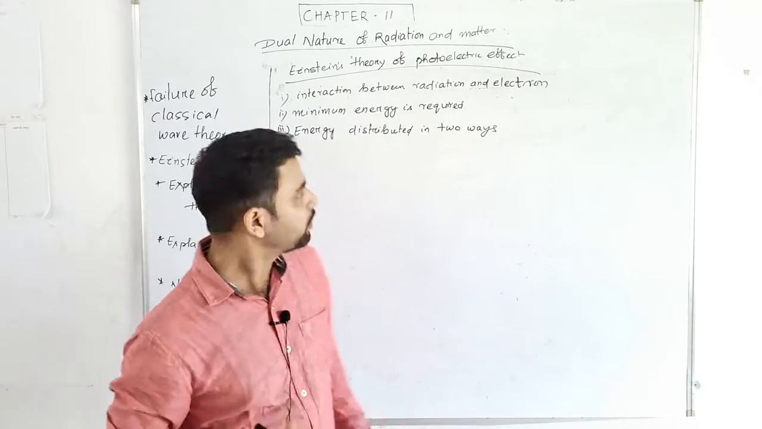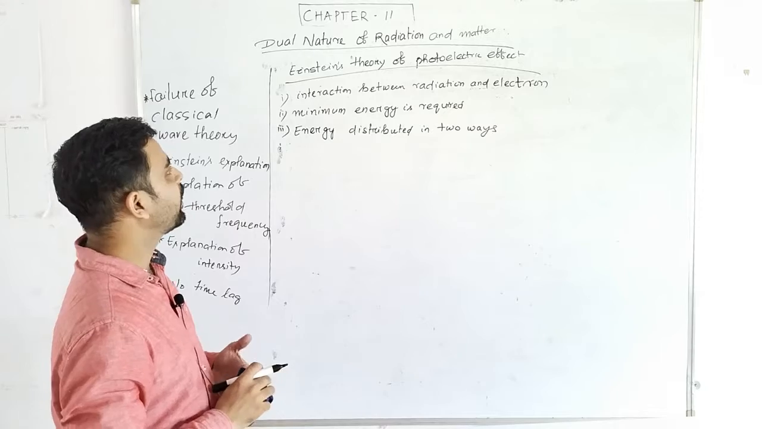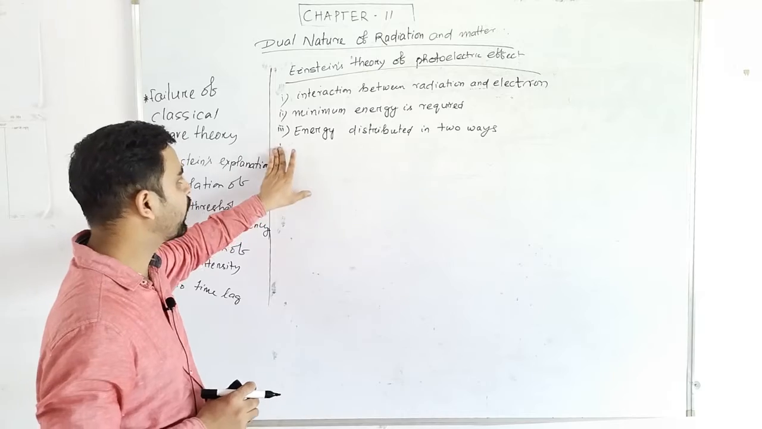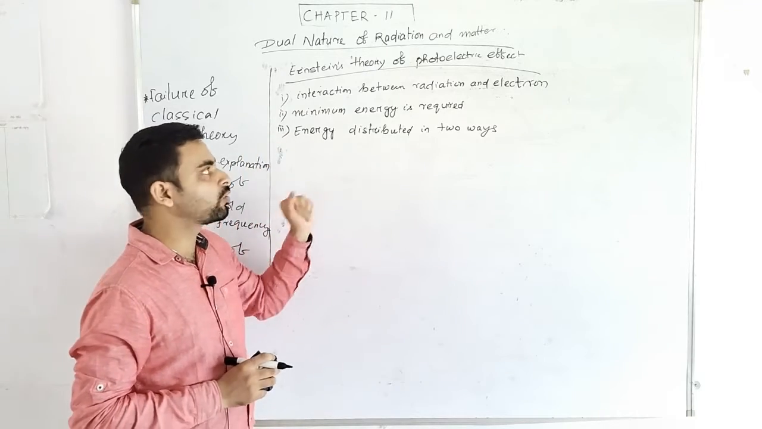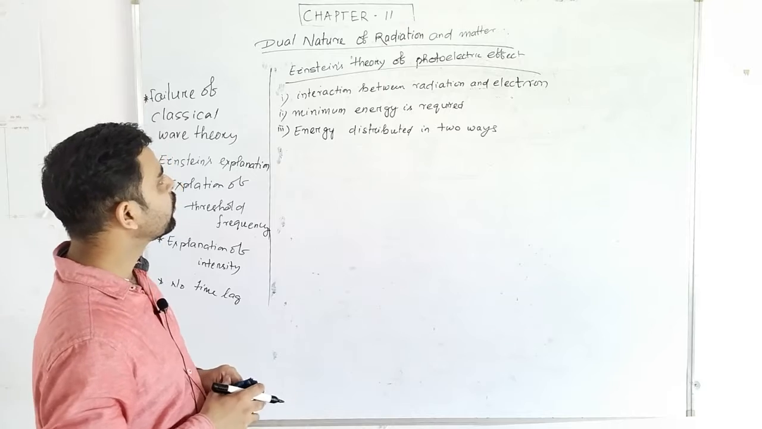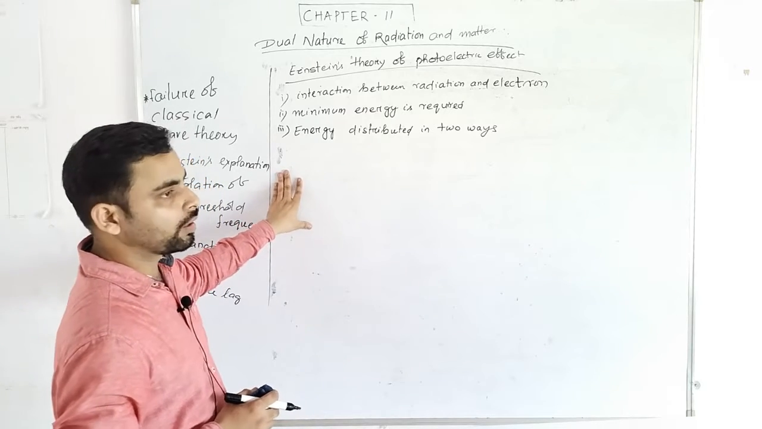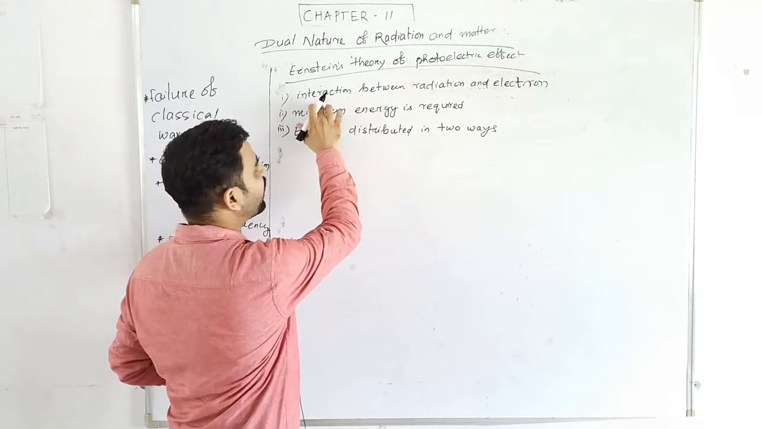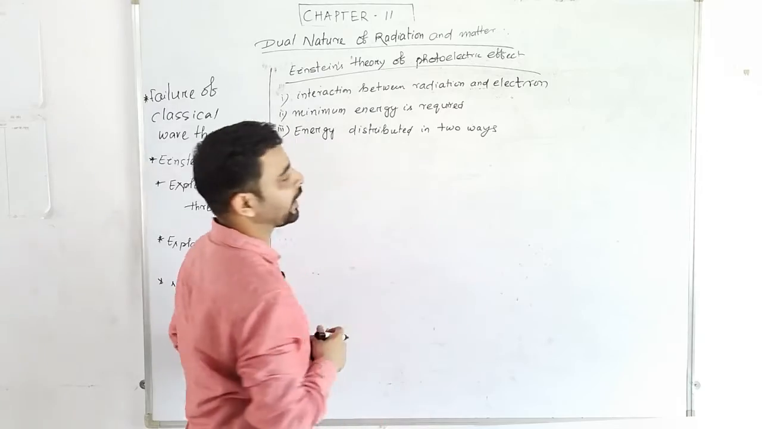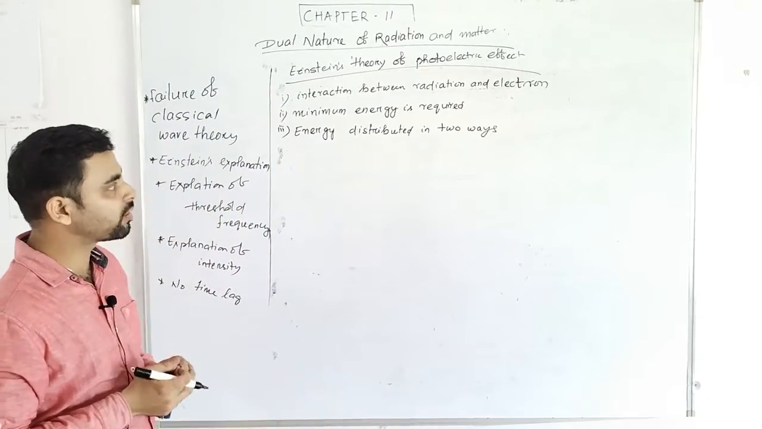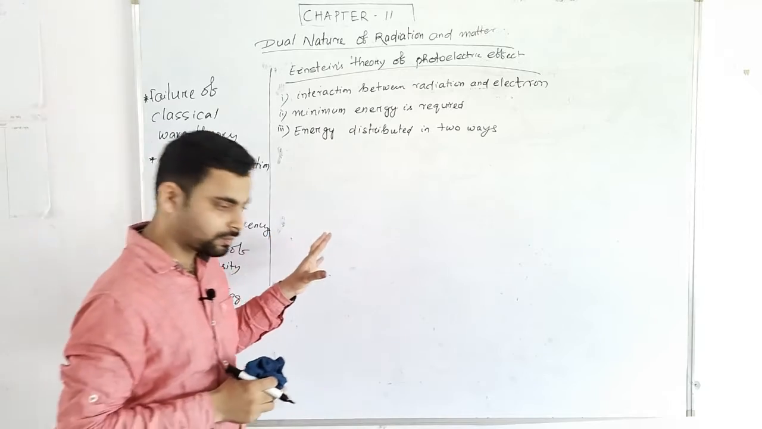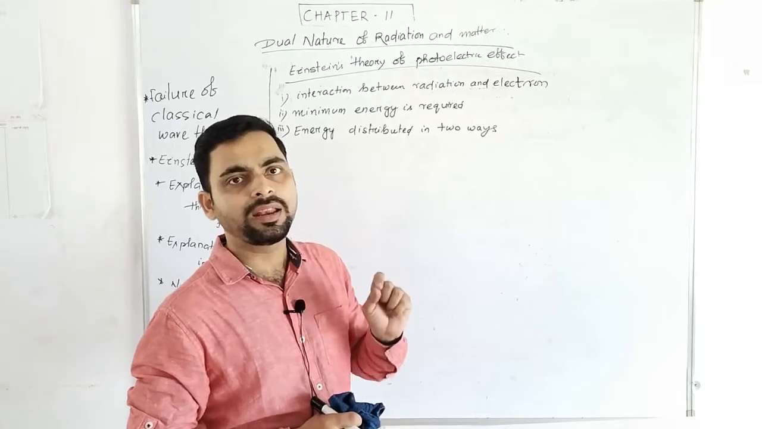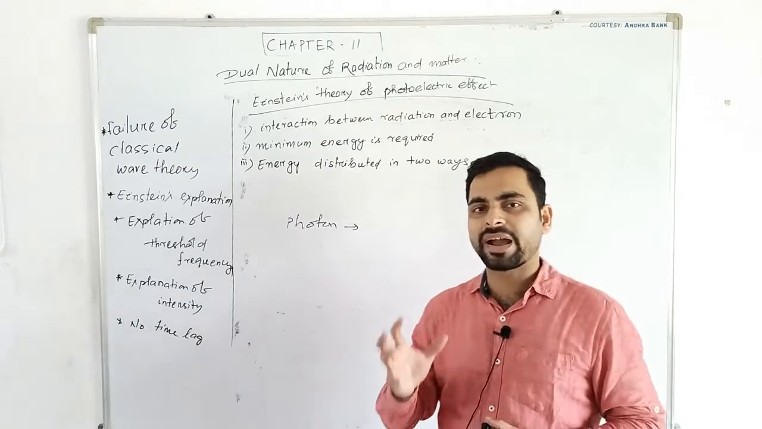So after the failure of this classical theory, Einstein came to the field and he explained the photoelectric effect. For this explanation of the photoelectric effect, he got the Nobel Prize actually, right? According to Einstein's theory, the first thing is there is interaction between radiation and electron. So Einstein tried to explain this photoelectric effect by taking light as a particle. He considered light is made up of photons, packets of energy.